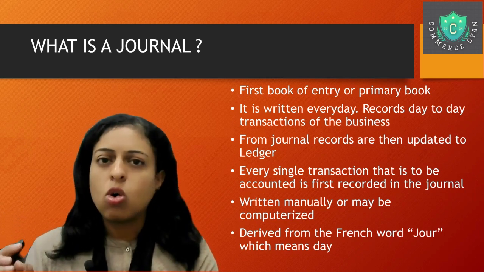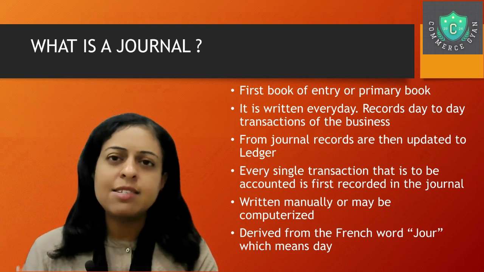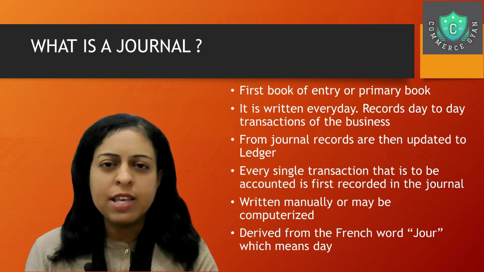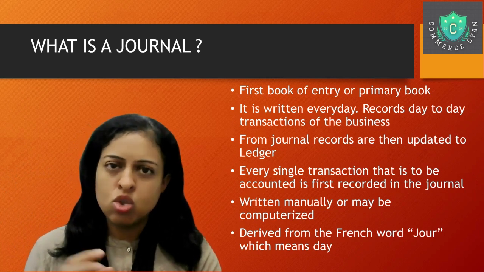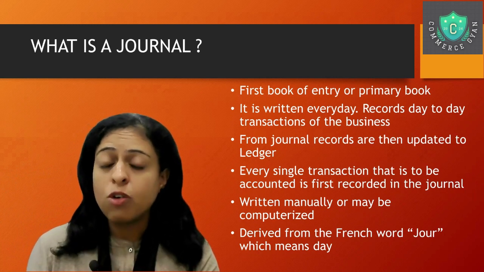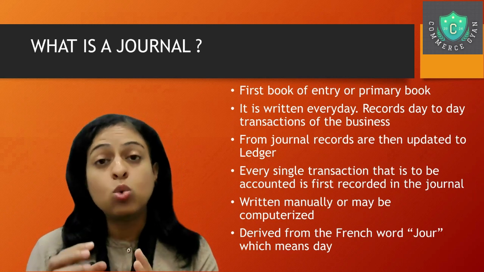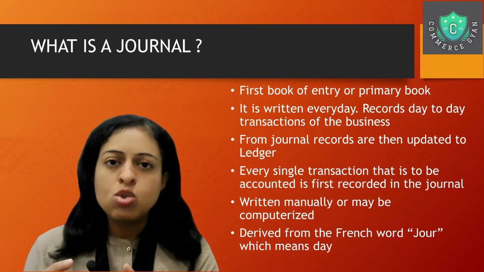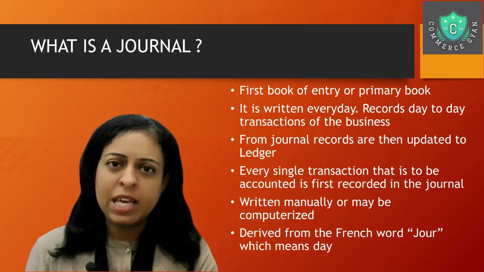This particular transaction is recorded in a specific format. Now, these days, it's the age of computers, so we have different software which can record the journal. And even in that software, it's the duty of the accountant to understand the transaction well and then put it in as a journal entry. So you have to be very specific when you are making the entry.